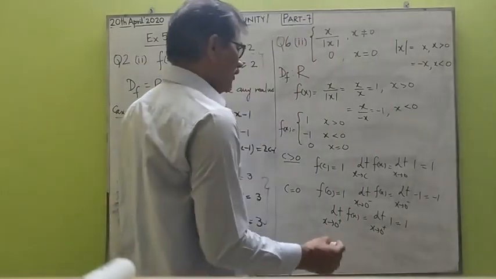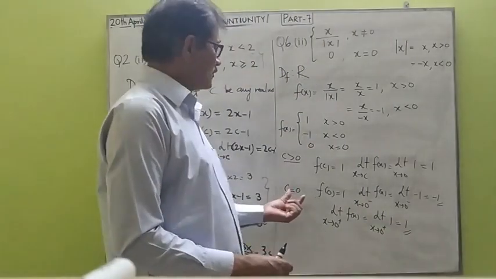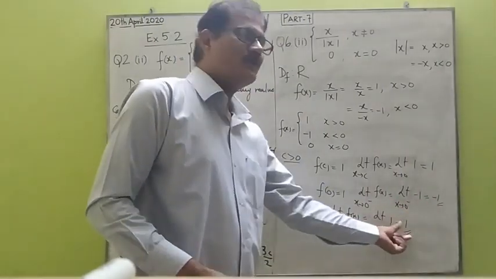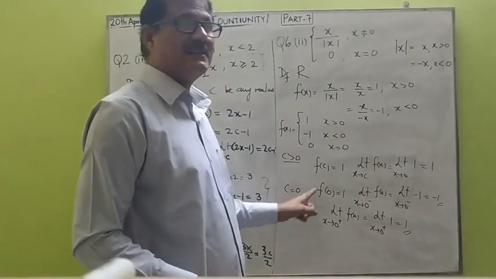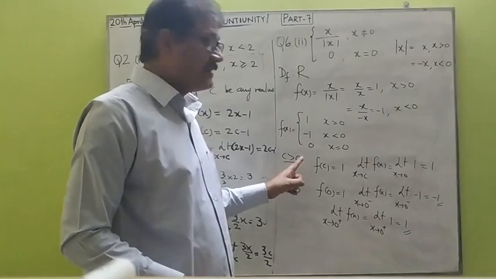And you can see now this limit does not exist at x equals 0, because the left hand limit is minus 1 and the right hand limit is 1. So this function is discontinuous at x equals 0. However, it is continuous for all points greater than 0.